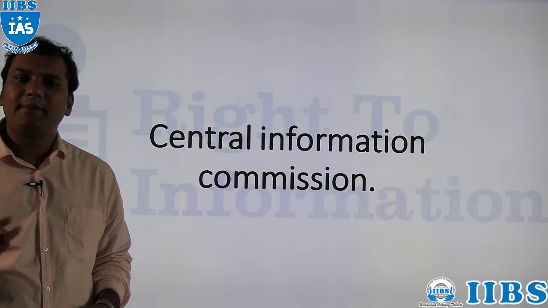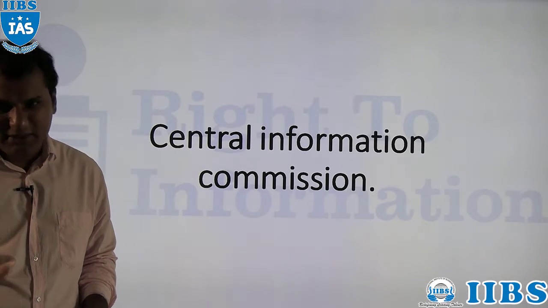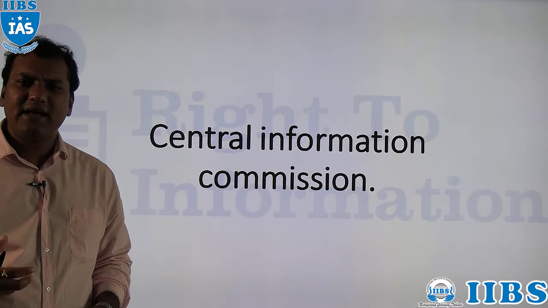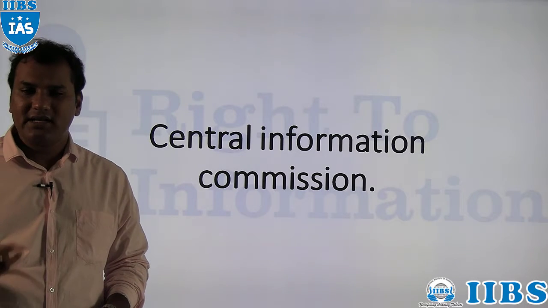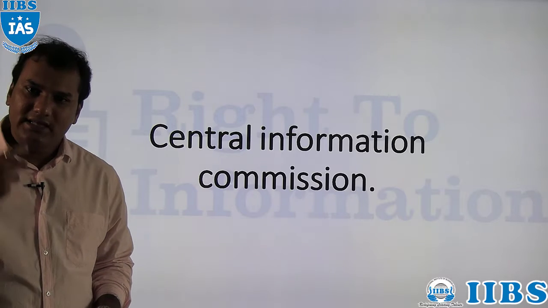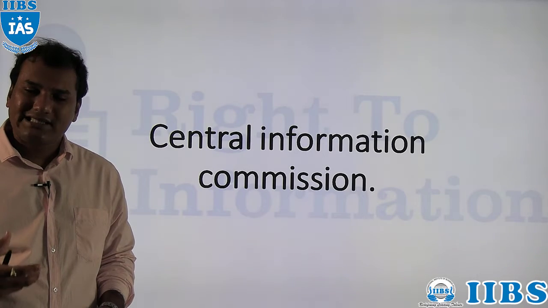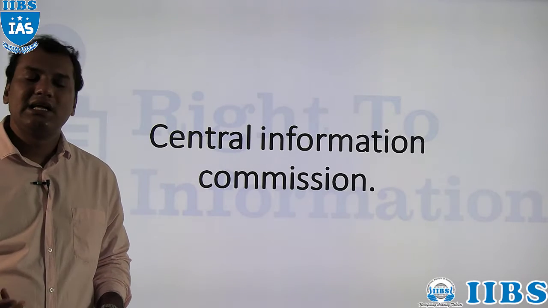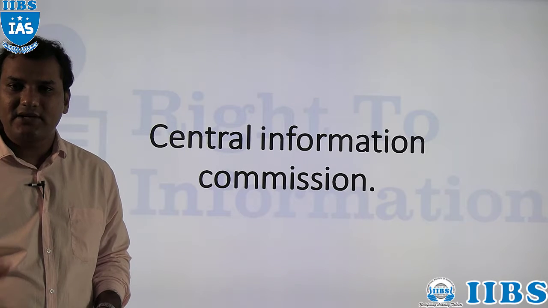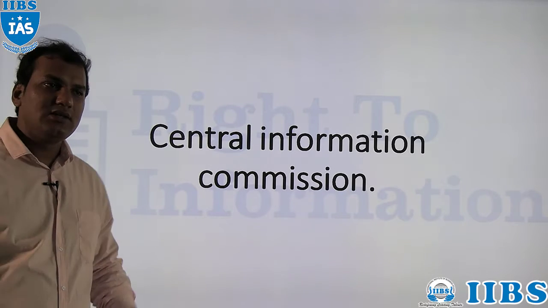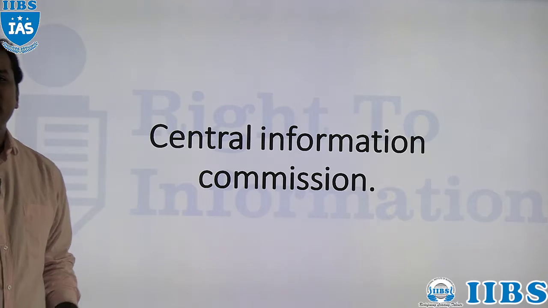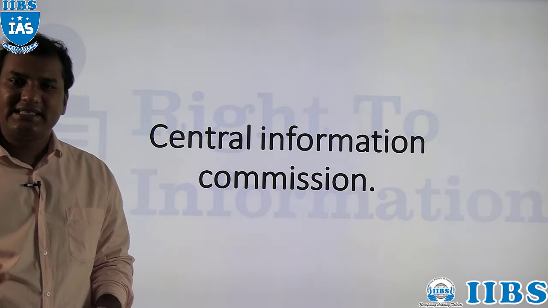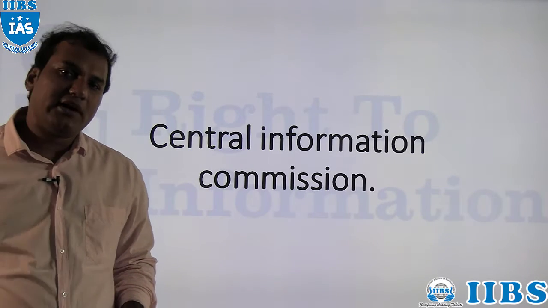An example of that third type of body is the Law Commission. Generally in India we have three types of bodies: constitutional bodies, then non-constitutional statutory bodies, then non-constitutional and non-statutory bodies. So when we talk about the Central Information Commission, it is a statutory body.